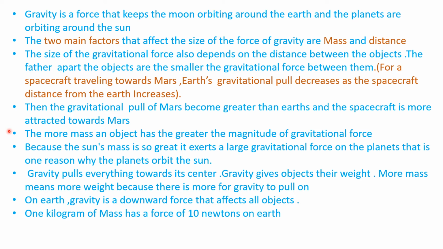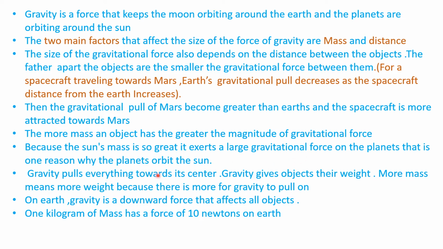For example, for the spacecraft traveling towards Mars, the Earth's gravitational pull decreases. How does it decrease? Because the spacecraft's distance from the Earth increases. As the distance from the Earth increases and it goes nearer to Mars, the Earth's gravitational pull decreases. Then the gravitational pull of Mars becomes greater than the Earth's and the spacecraft is more attracted towards Mars. When it goes nearer to Mars, the Mars gravitational force is more than that of the Earth's gravitational force, right? The more mass an object has, the greater the magnitude of the gravitational force.